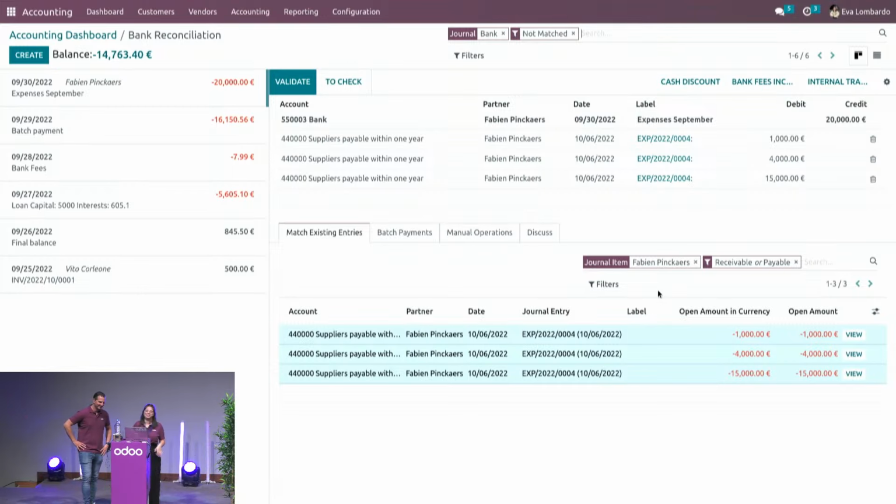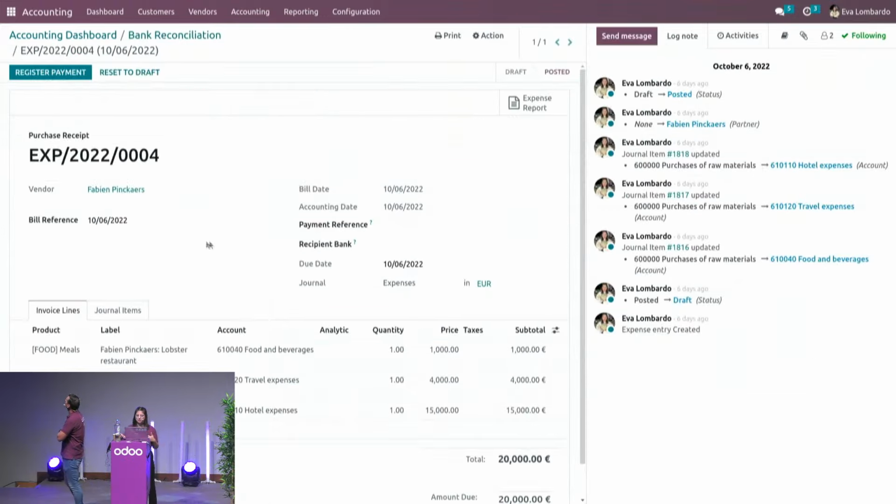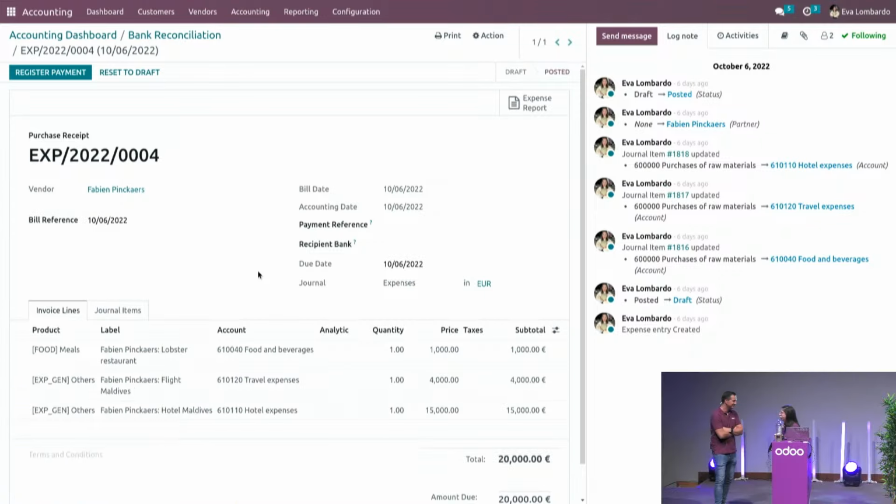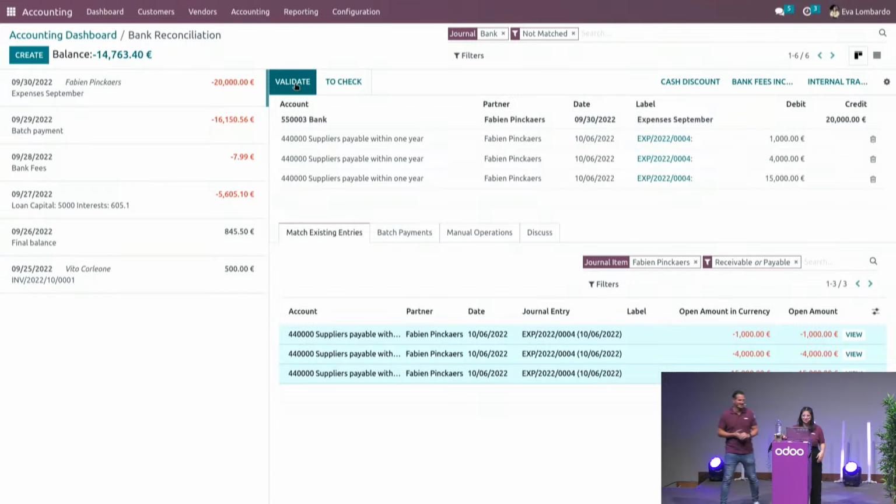Wow, 20,000 expenses for September for Fabien. Do you know what this is about? Yeah, looks like a huge amount. Can we have a look at what those are about? Yeah. Let's drill down and view what's inside that expense. Well, lobster restaurant, flights, hotel. Any attachments there? No attachments, of course. Not sure this can be exact expenses, but you know what, Eva? He's the boss. Yeah, I don't want to think about it. I'll just validate and mind my own business.